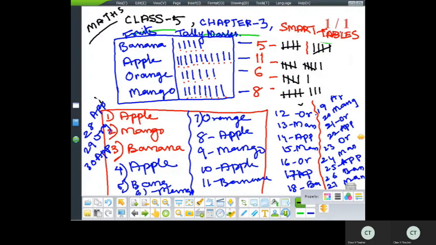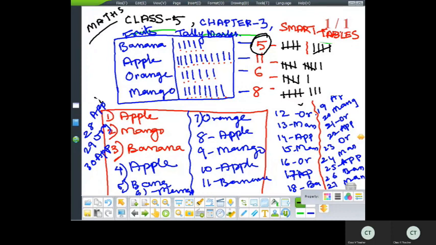Is it clear, children? So by this, counting it one by one is easy for us. Okay, and by this you can understand how many are more and less. So you can see that only 5 children, so only few children want banana. So there are few children who prefer banana. You can understand by this table also.